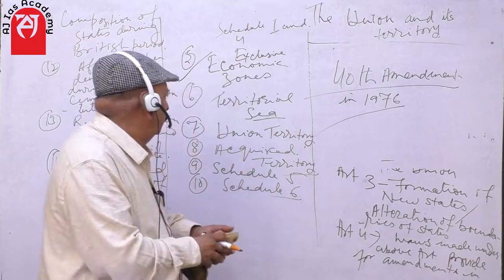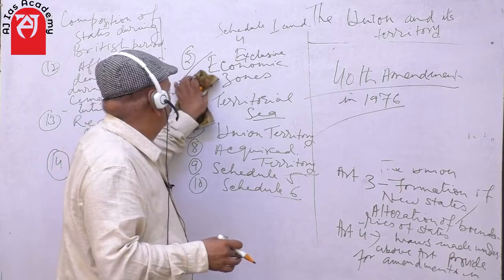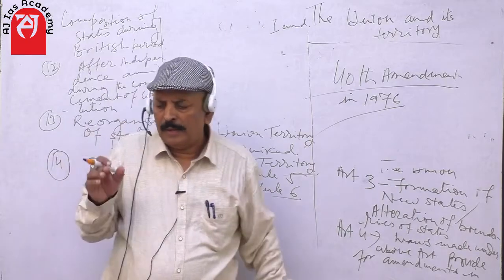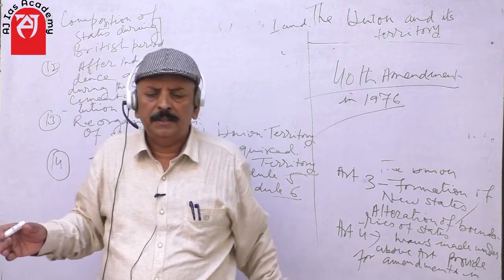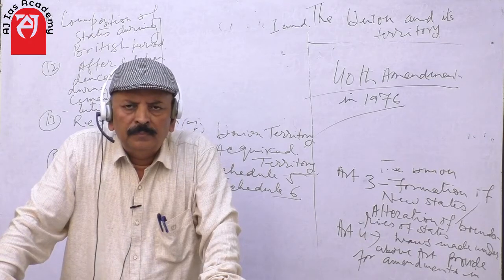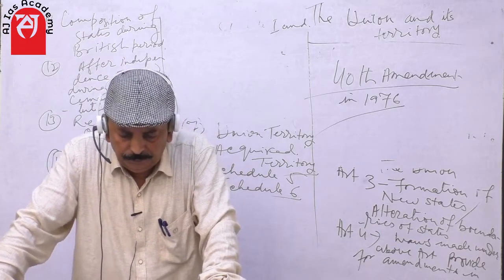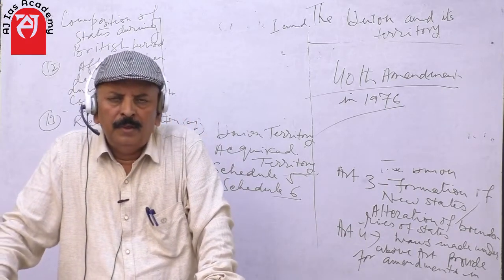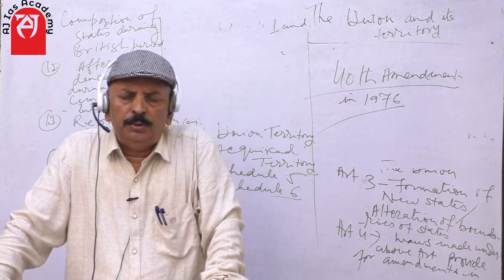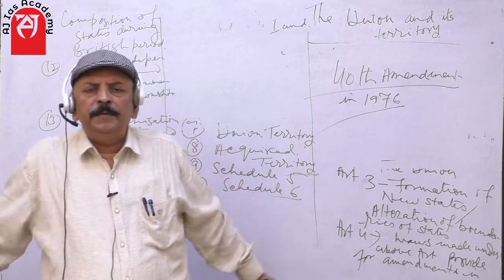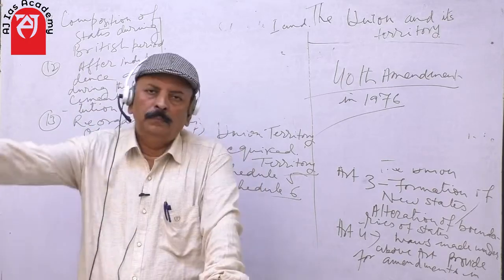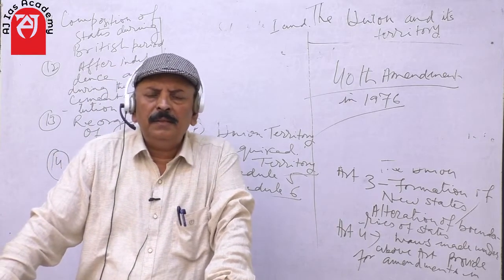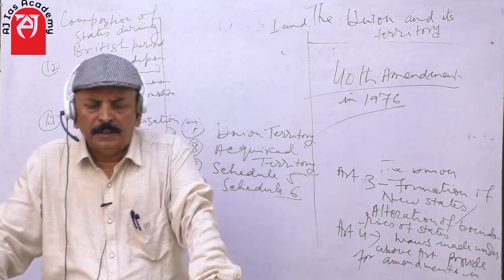Now, what is the meaning of union territory and how is it different from states? Union territory has been described. How many union territories are there today in our constitution? And what is the difference between a state and a UT? Union territory is also administered by a lieutenant governor or administrator. So this is not the clear-cut definition.